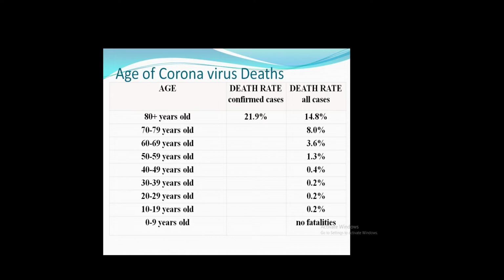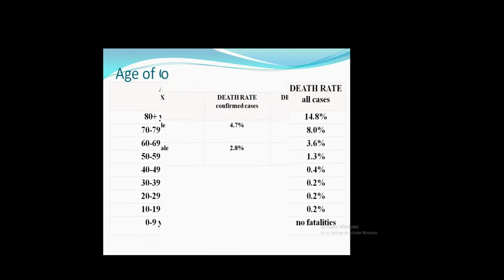Next is age-based coronavirus deaths. What are the age-based coronavirus deaths? First is age. More old-age people are affected compared with middle-aged and young people. This is the death rate. How much is the death rate according to confirmed cases for old age, and the death rate for children and other people also.